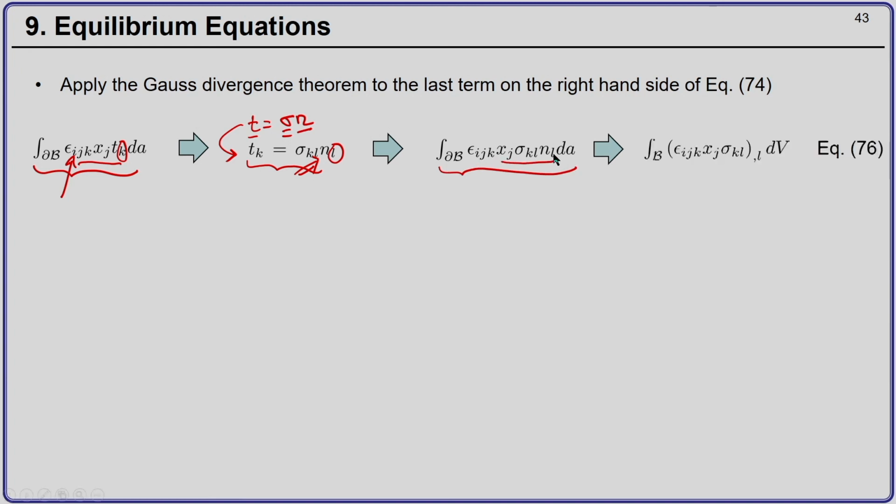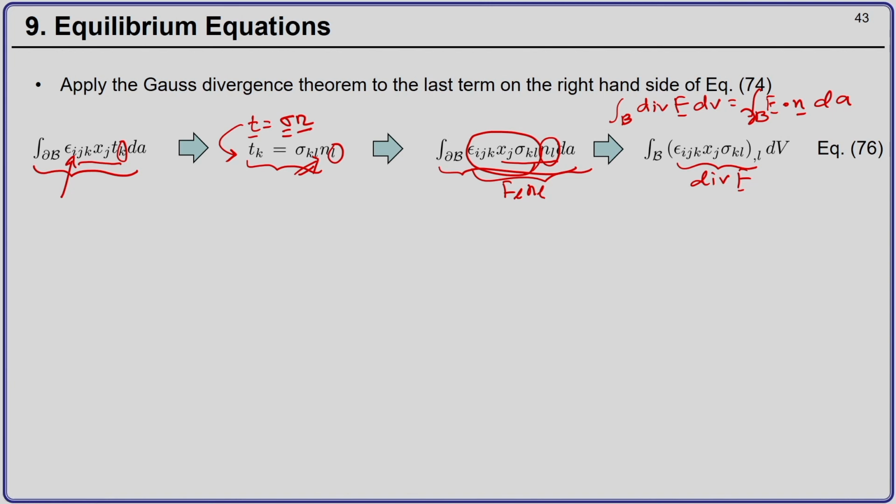n l dA. And this becomes, after you apply the Gauss divergence theorem, so, this and you have N L. Integration over the volume, current volume, divergence of F dV equal to F dot N dA. So, our F dot N is like F L N L. And this is like divergence of F.